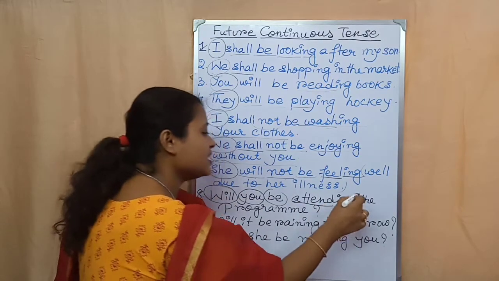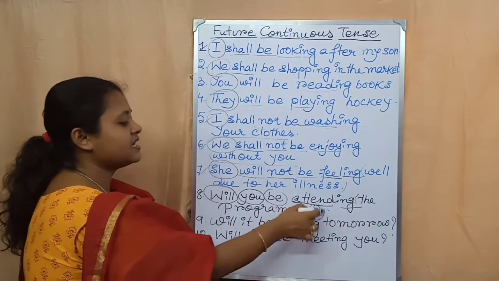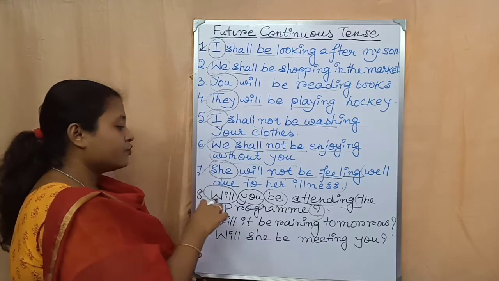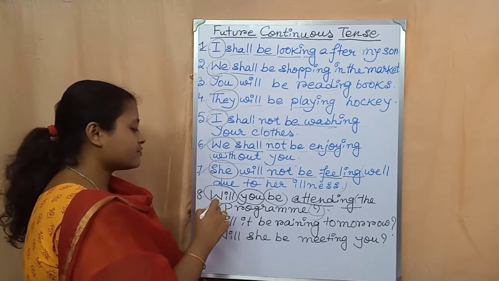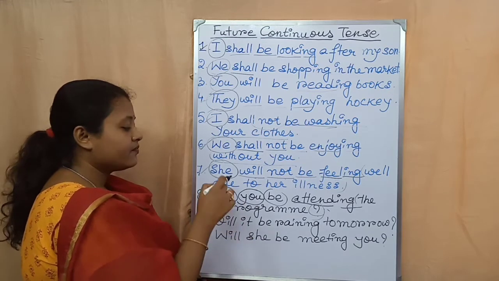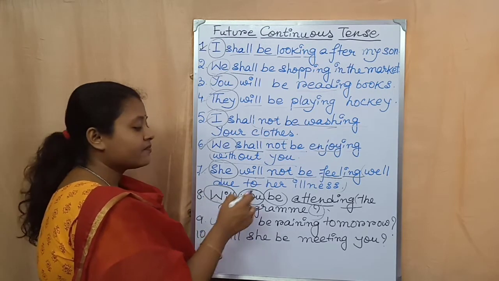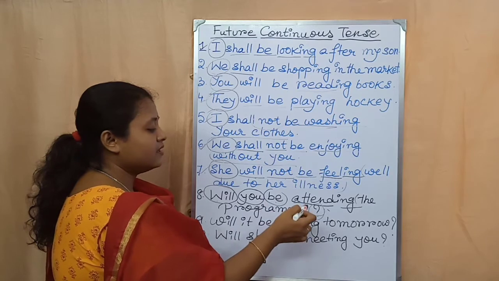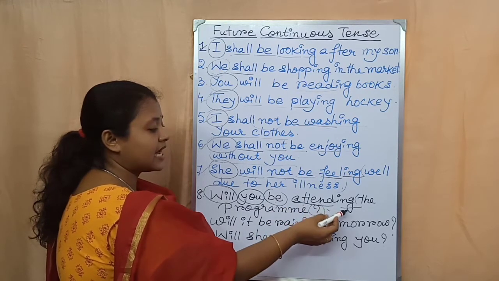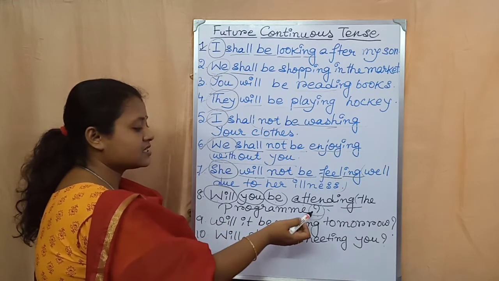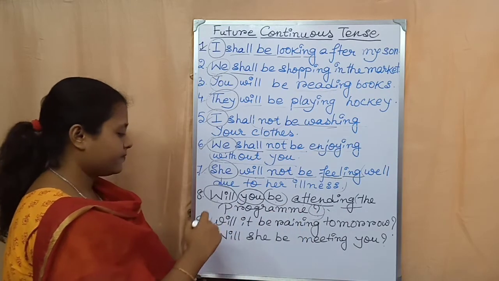Then the ing. Then the rest of the sentence. At the end, the question mark. Will you be attending the program? So what is the rule? At first you have to write shall or will. Then the subject. Then be, then the present form of the main verb, then ing, then the rest of the sentence, and then the question mark.